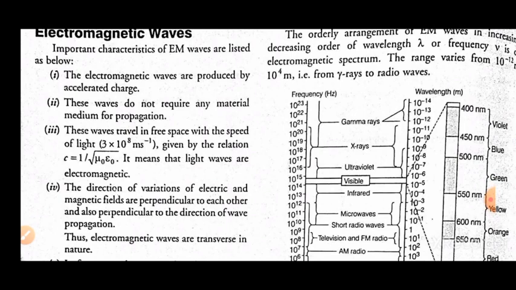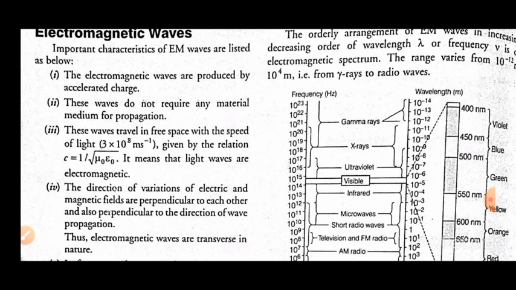So just now, as I told you in the starting also, a changing magnetic field produces an electric field, and a changing electric field produces a magnetic field, like by Faraday's law and the modified Ampere's law. This is predicted by Maxwell. Whenever the electric field oscillates, it produces a magnetic field, and the changing magnetic field continuously produces an electric field. So the electromagnetic wave is generated due to the continuous production of electricity and magnetism. Due to accelerated charge, the values of the fields are changing continuously.